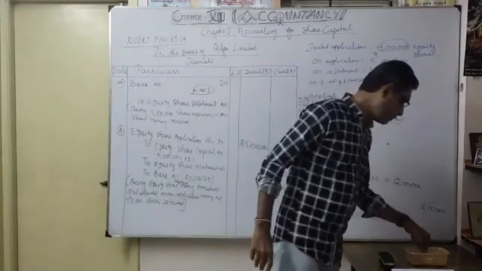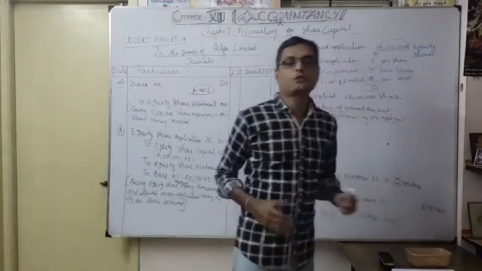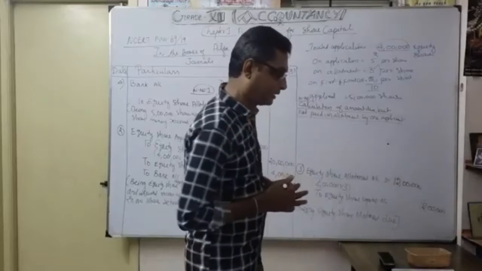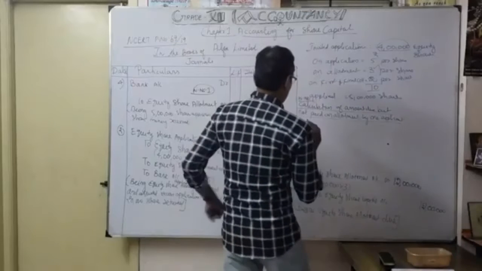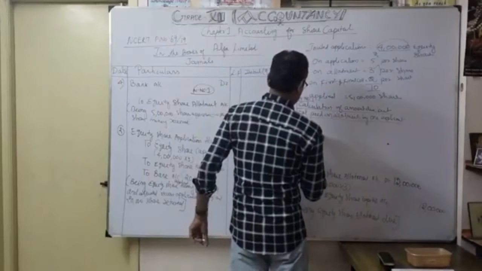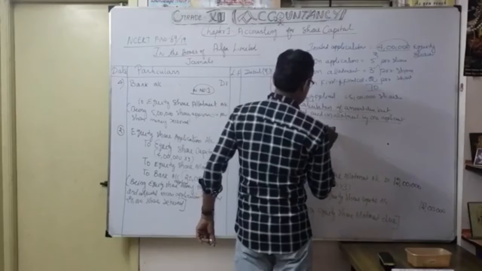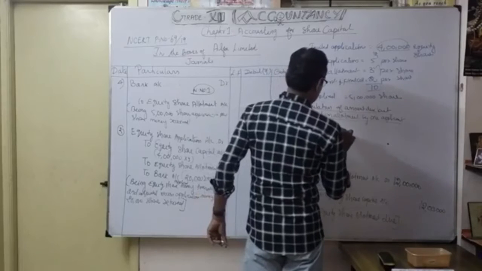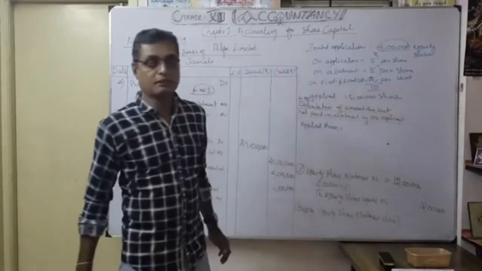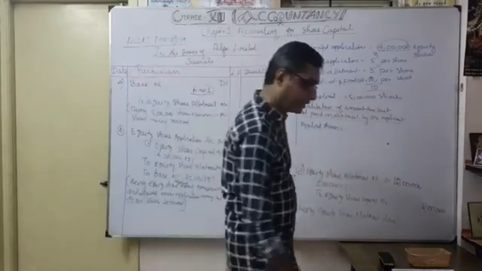So how are we going to calculate for that? You want to know how many shares he applied. That's what we are going to discuss. What is the applied shares for that particular applicant? Here, for applied shares, you know what is the formula? That's very, very important.